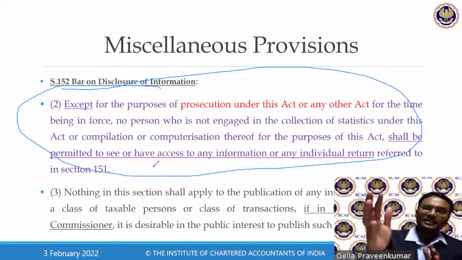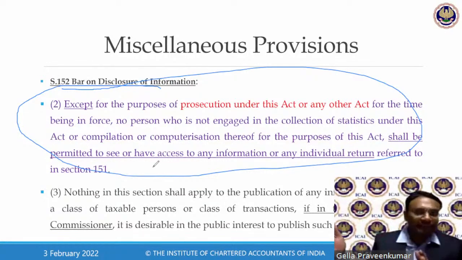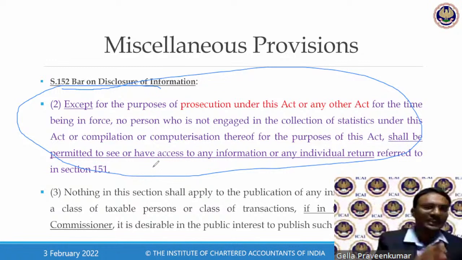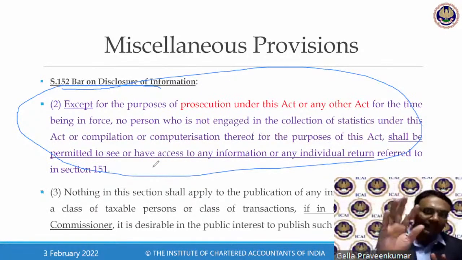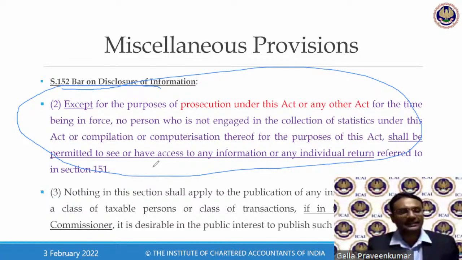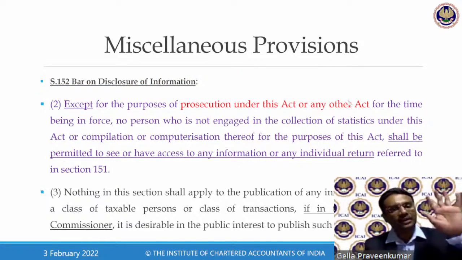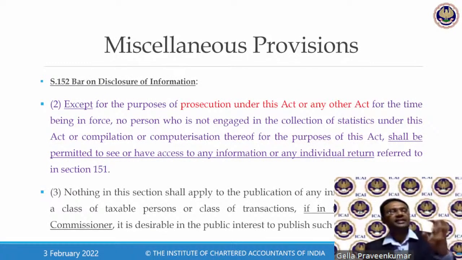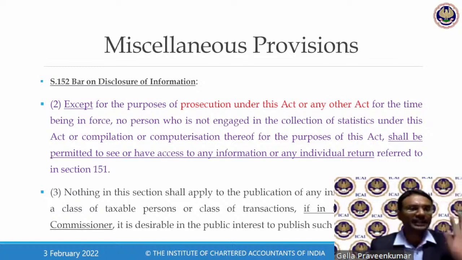Like GSTN or joint commissioner, additional commissioner. Not every person can lay hands onto that data to see what is there in that data. It is a secretized information. Only a person who was given that specific job can do that particular activity of analysis. Now, to protect the interest of the person, they say, look, whatever information you have got secretized, please ensure that it is used for the specific purpose. Let it not go to the other hands.